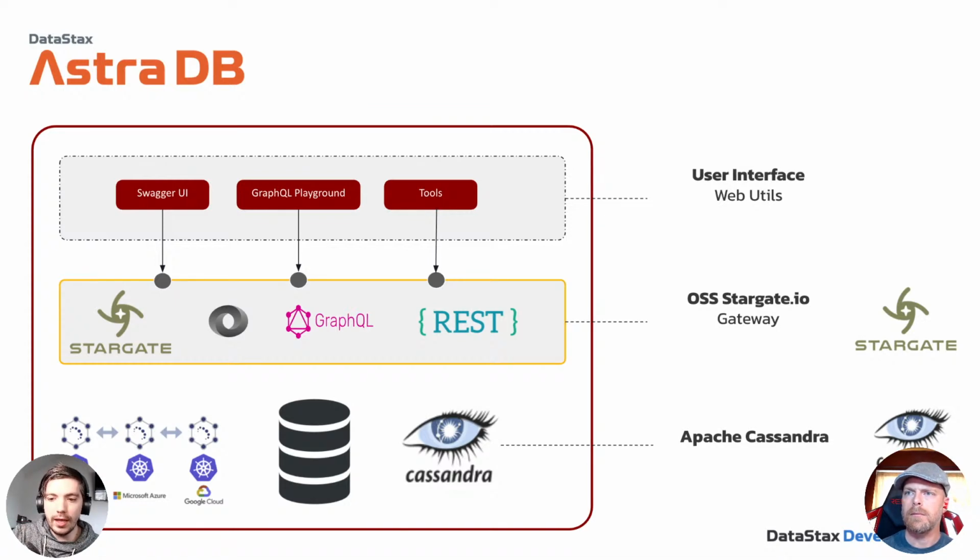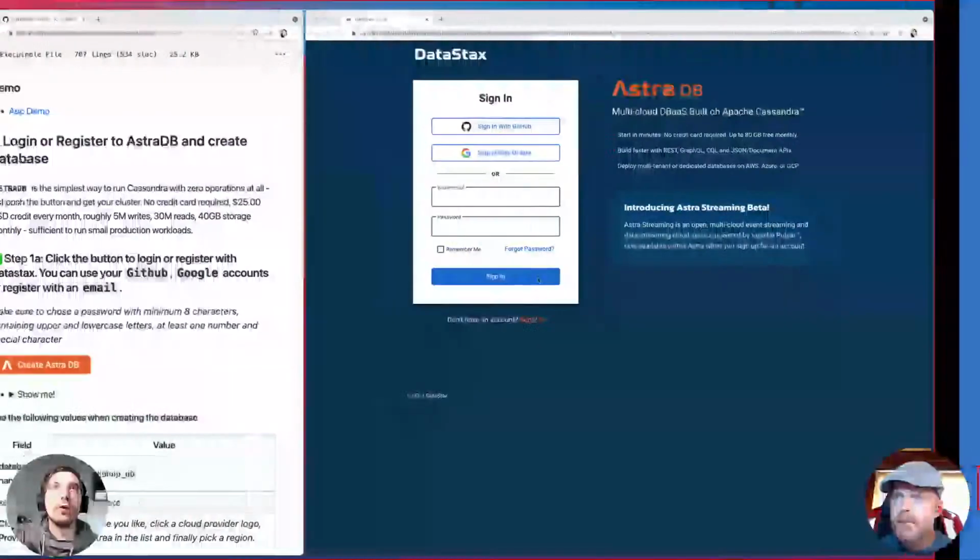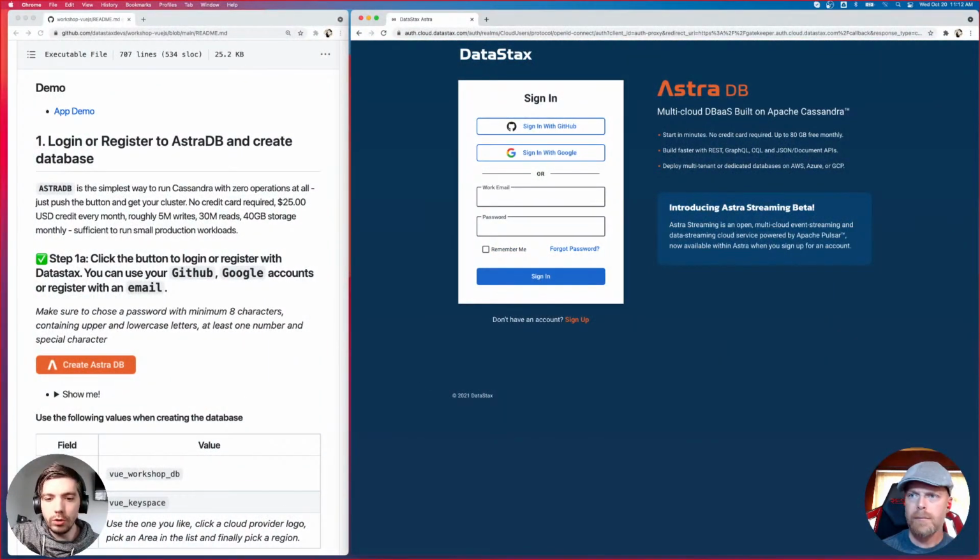So with that, let's go ahead and create our Astra instance. If you go to the link, you can type in !Astra in the chat. You'll get a link to Astra. Yes, Devendra, thank you for pointing that out. Astra is free. It's like a credit system. You get $25 credit every single month, and that's useful for what, 50 million reads, 5 million writes. It's basically enough to run a small or medium-sized business off of completely for free.